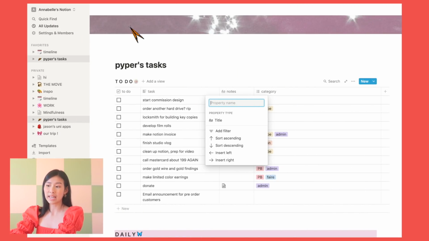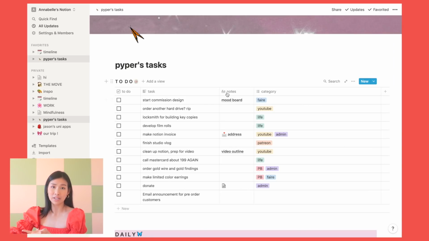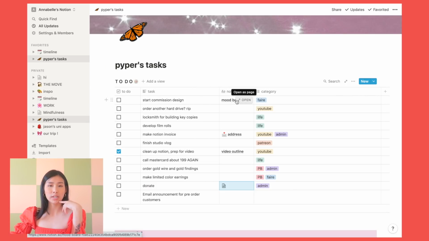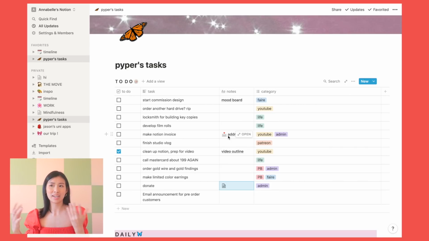So it used to be called name, right? But I called it notes. Whenever it's applicable, I use it as a page that opens up. Same thing with this page. It can contain links, mood board, you can add images, links, embeds, and all of that. Relevant information will always stay close to where it's written so that it's accessible.